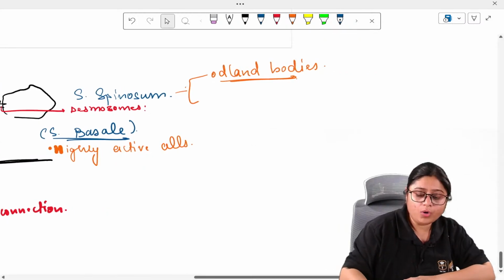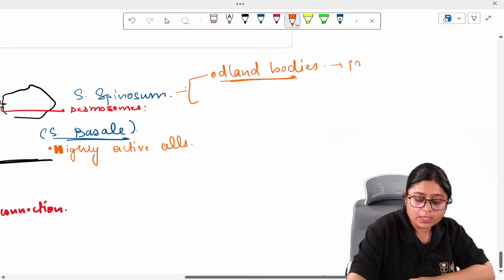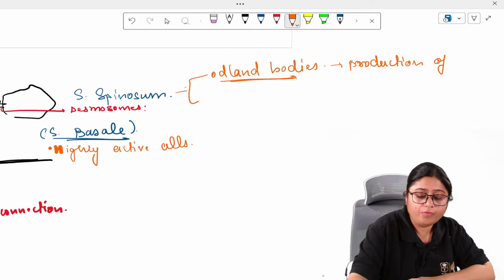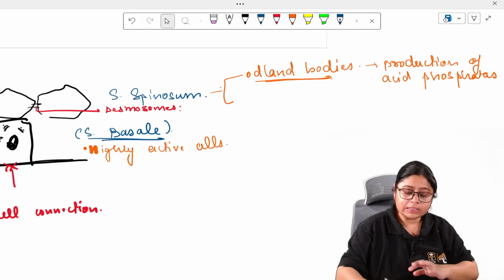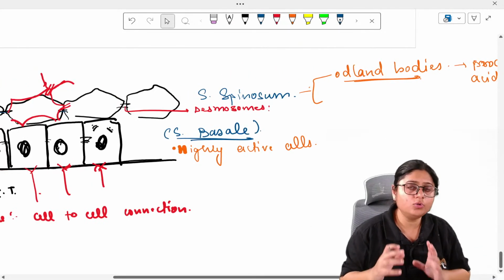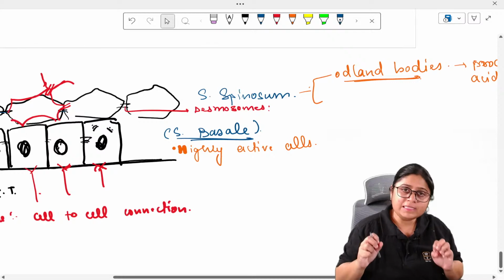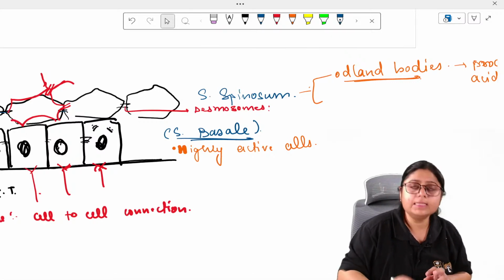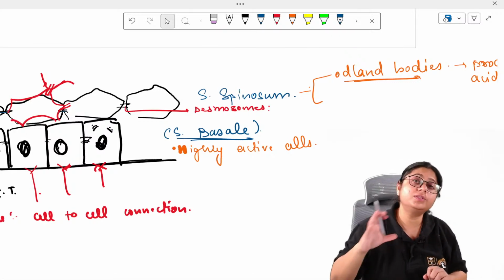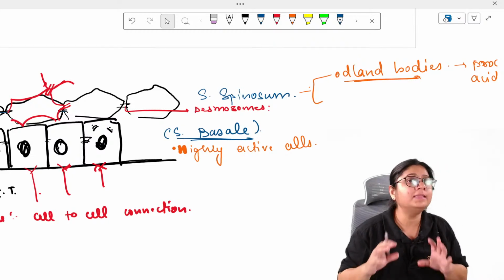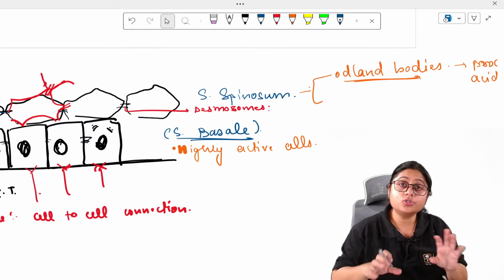These Odland bodies are responsible for the production of acid phosphatase. This acid phosphatase will be secreted by the cells in the stratum spinosum, and it will reach the stratum granulosum, and there it will start destroying the cells.